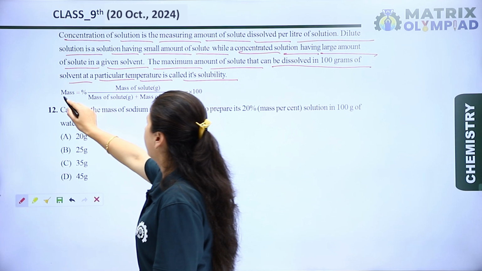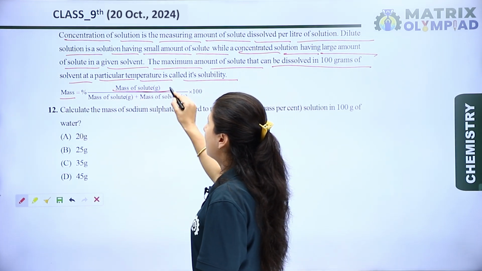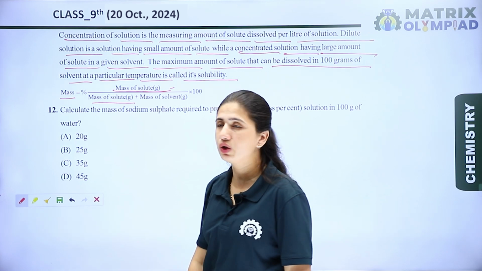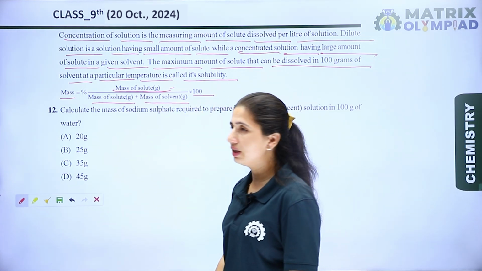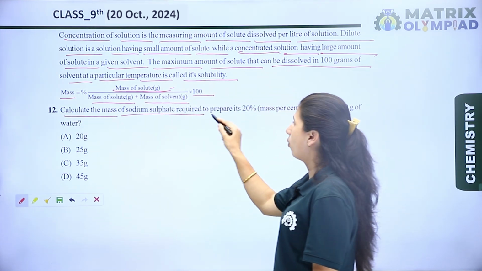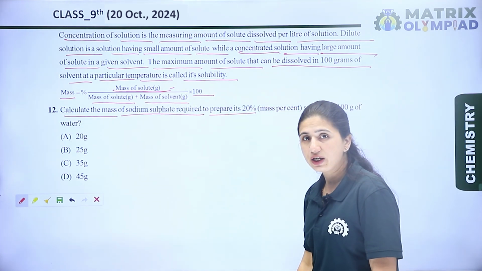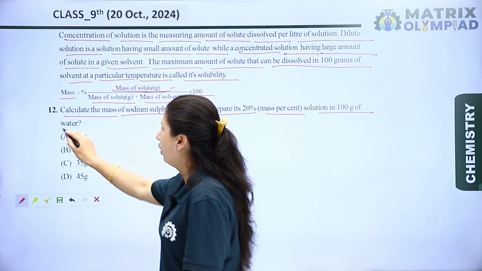Okay, so here a formula is given. Mass percentage is equal to mass of solute upon mass of solute plus mass of solvent, into 100. Now let's see the question. Calculate the mass of solute required to prepare a 20% mass percent solution in 100 gram of water.